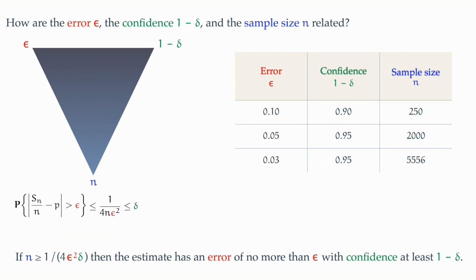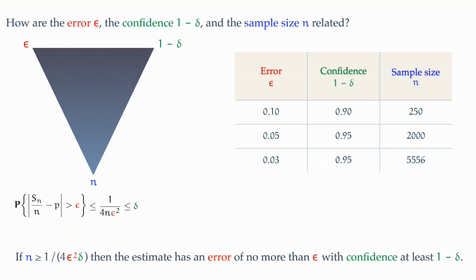Chebyshev's inequality tells us that the probability that our sample mean deviates from the underlying probability P in absolute value by epsilon or more is no more than the reciprocal of 4 n epsilon squared. And we'd like this to be no more than some given small delta. We want a confidence of 1 minus delta that we don't make an error as big as this. And this leads us immediately to a very, very simple prescription. If n exceeds the reciprocal of 4 epsilon squared delta, then we can guarantee an estimate error of no more than epsilon with a confidence of at least 1 minus delta.